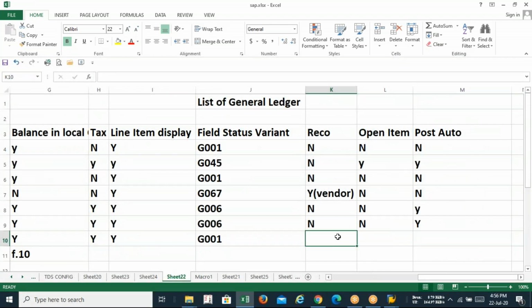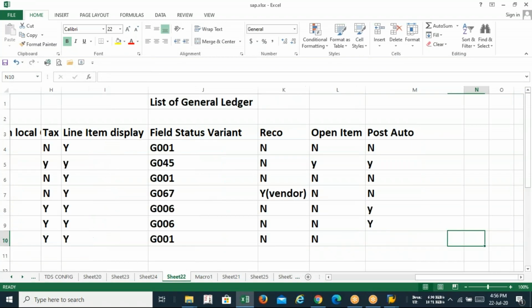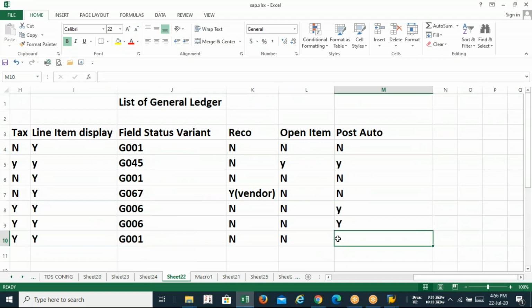Okay. Reco, no. Open item, no. Post automatically, just to be selected. Yes. Okay.